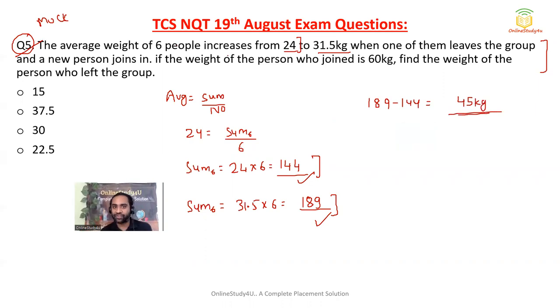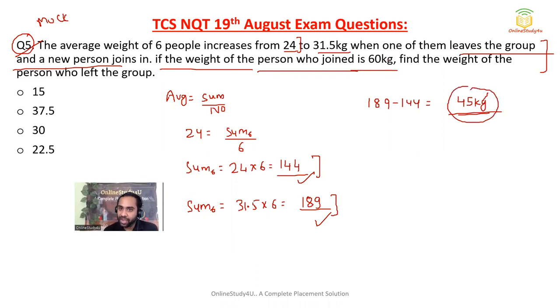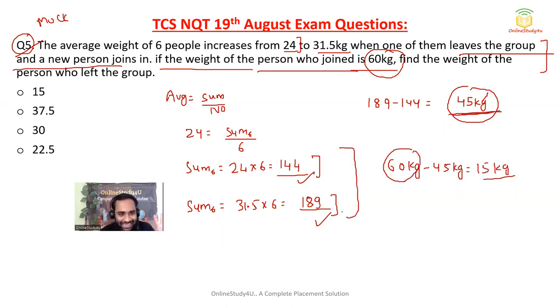The average weight of 6 people increases from 24 to 31.5 kg when one of them leaves the group and a new person joins. If the weight of the person who joined is 60 kg, total 45 kg is increased. Who has joined? A 60 kg person has joined. That means one 50 kg person left and a 60 kg person joined. That is the reason 45 kg is increased.